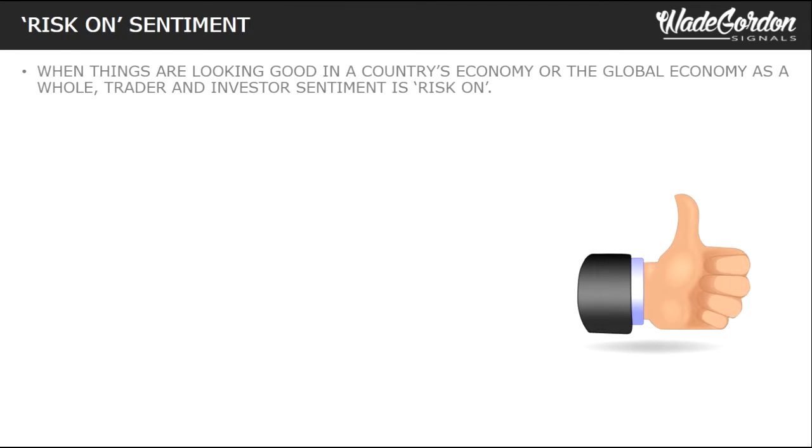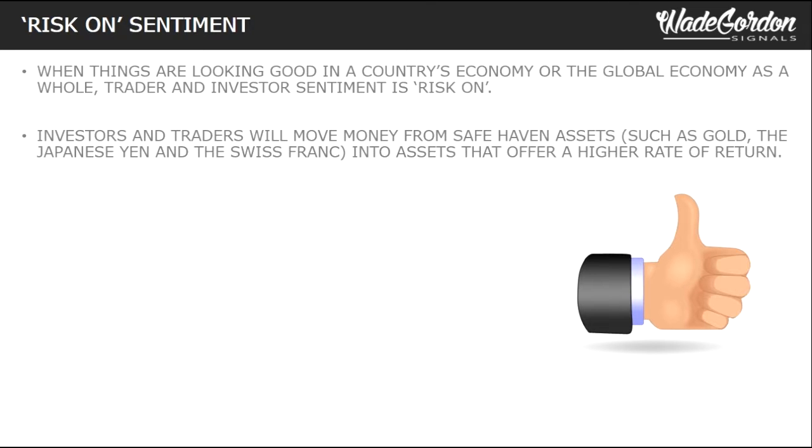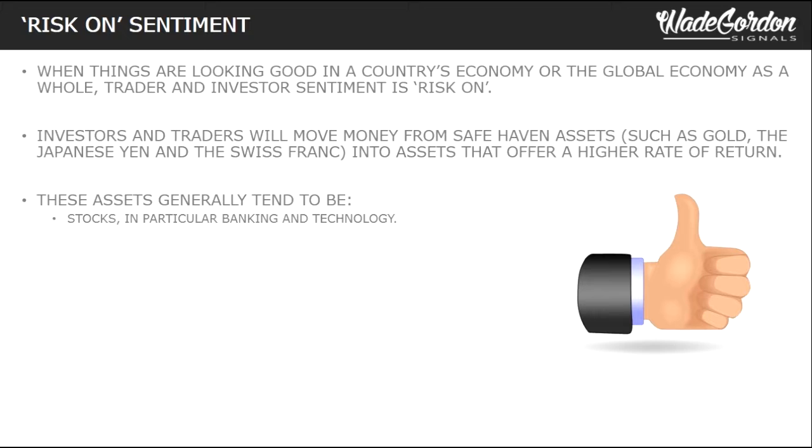When things are looking good in a country's economy or the global economy as a whole, trader and investor sentiment is risk-on. Investors and traders will move money from safe haven assets such as gold, the Japanese yen, and the Swiss franc into assets that offer a higher rate of return. These assets generally tend to be stocks, in particular banking and technology, indices related to the economy, and the domestic currency of the economy.